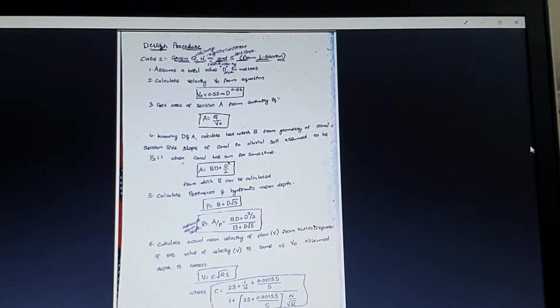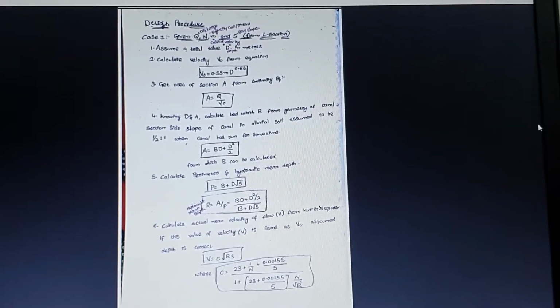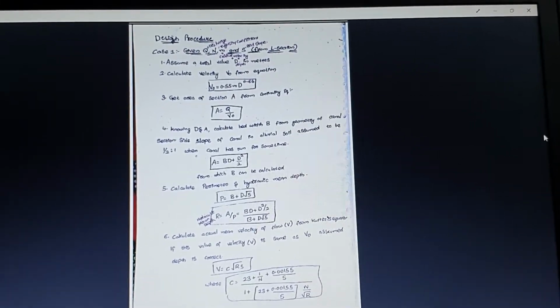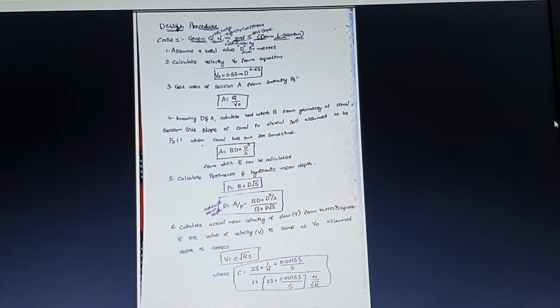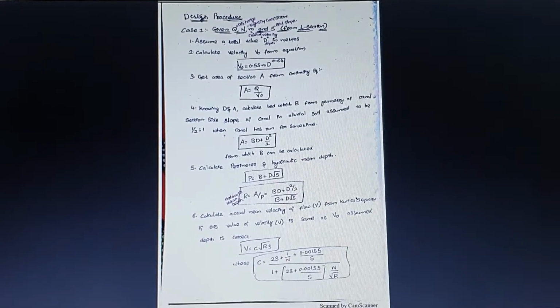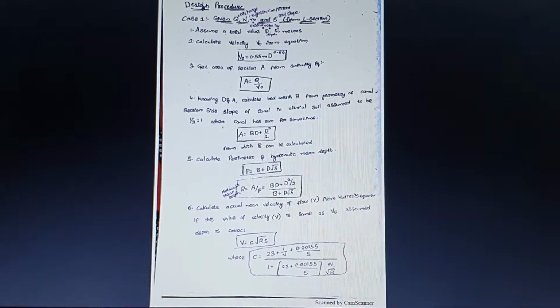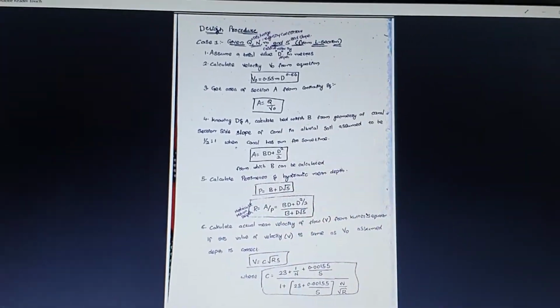Here you can see case 1. In case 1, the given data in the question will be discharge, rugosity coefficient which is capital N, critical velocity ratio m, and bed slope S. So when Q, N, m and S are given in the question, that comes under case 1 of Kennedy's theory. In that, what are the steps you need to follow in order to solve the equation?